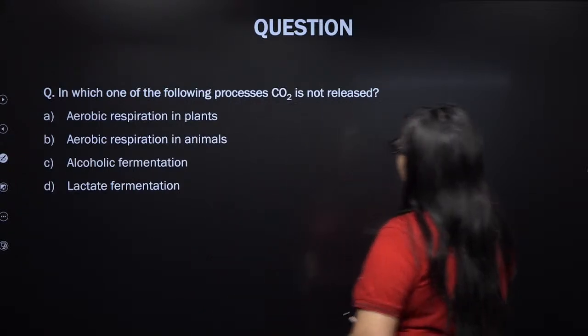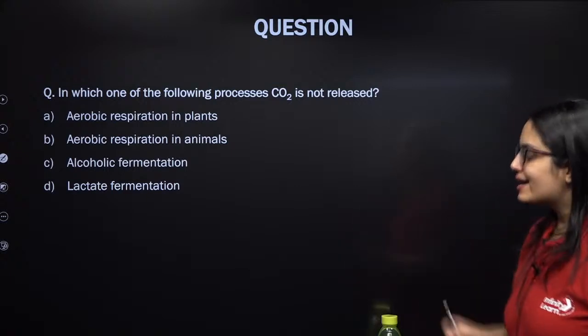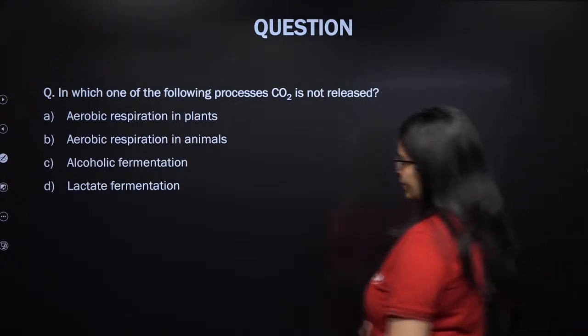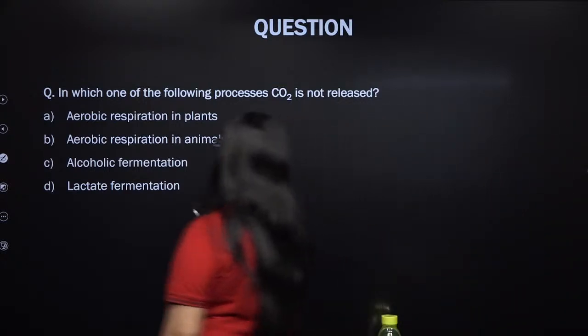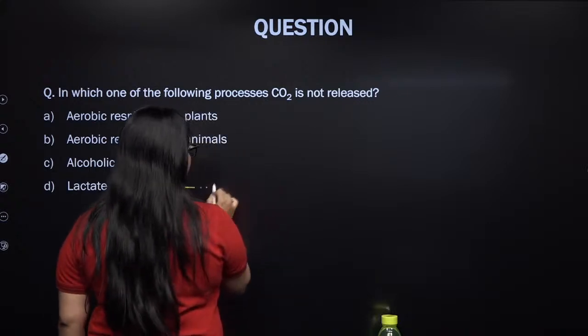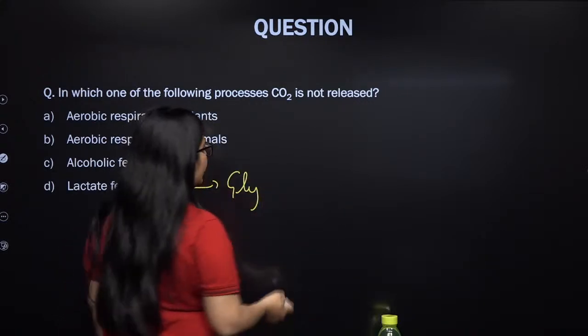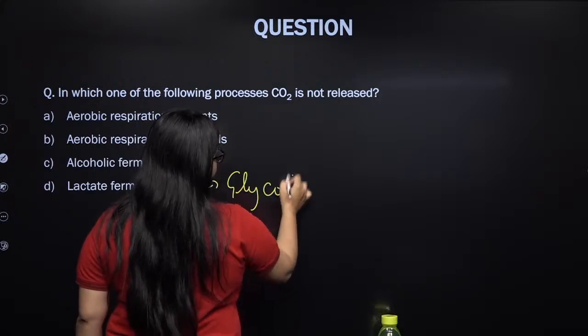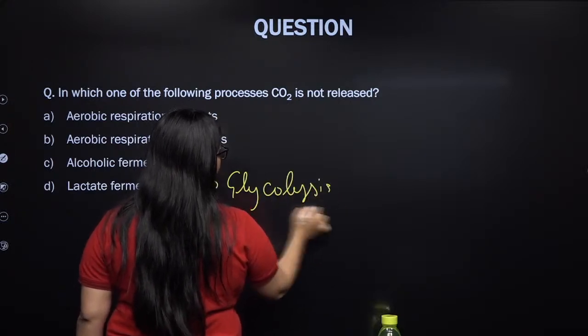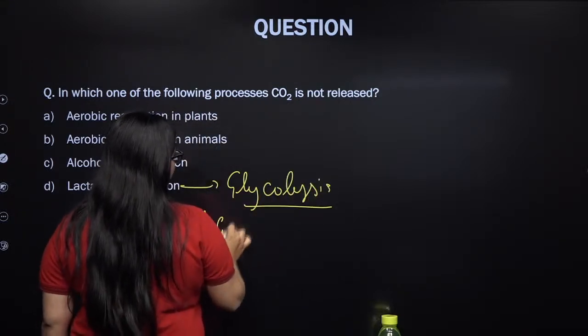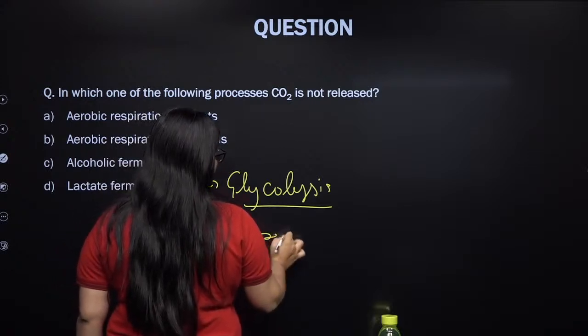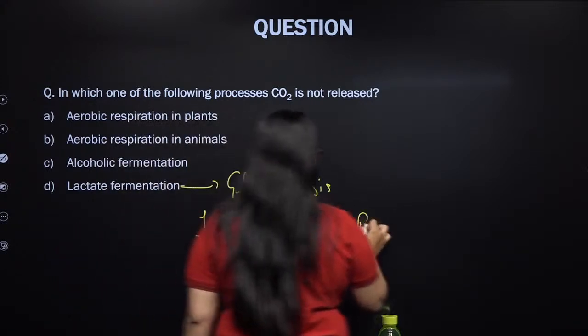In which of the following processes is CO2 not released? In lactate fermentation it will not, because what happens in lactate fermentation is glycolysis. Glycolysis does not depend upon presence of oxygen, right? In glycolysis, my dear students, from one glucose molecule there will be 2 pyruvic acid molecules.